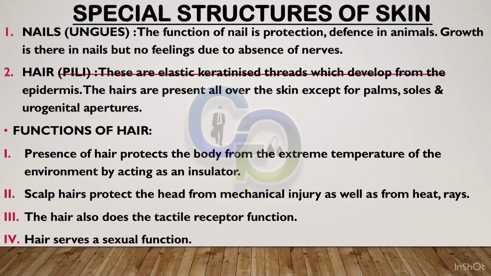Functions of hair. Presence of hair protects the body from the extreme temperature of the environment by acting as an insulator. Scalp hairs protect the head from mechanical injury as well as from heat and rays. The hair also does the tactile receptor function. Hair serves a sexual function also.